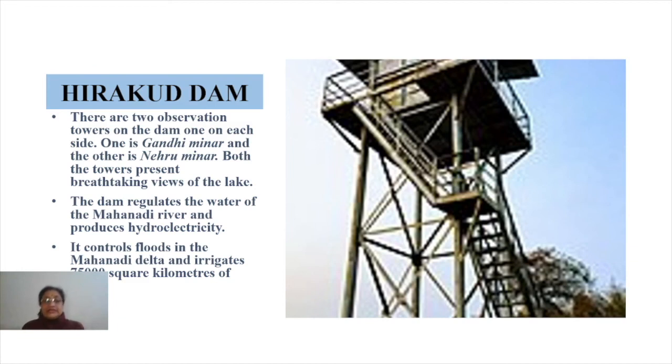And one more thing, it controls the floods in the Mahanadi Delta region. And along with that, it provides irrigation. Suppose the water is provided through it for irrigation of 75,000 square kilometers of agricultural land. So these are the various purposes for which the Hirakud Dam has been constructed.